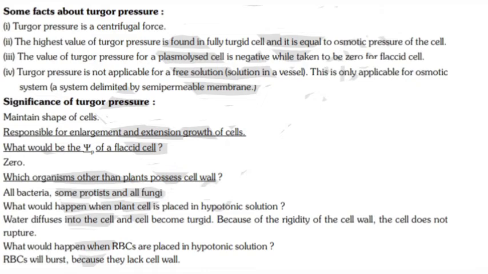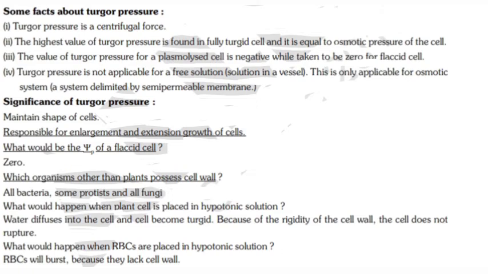The value of turgor pressure for a plasmolyzed cell is negative, while taken to be 0 for a flaccid cell. Turgor pressure is not applicable for a free solution in a vessel. This is only applicable for an osmotic system, which means a system delimited by a semi-permeable membrane.